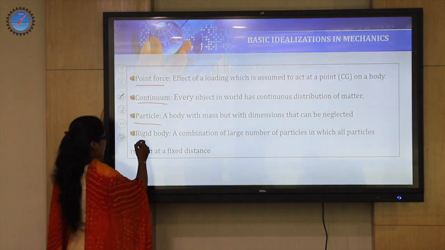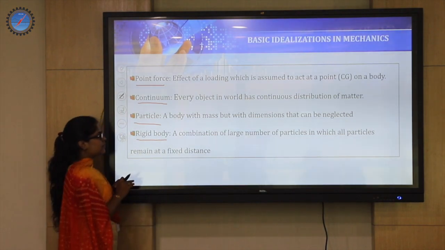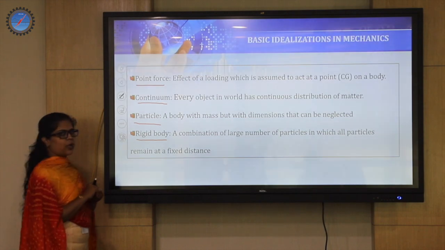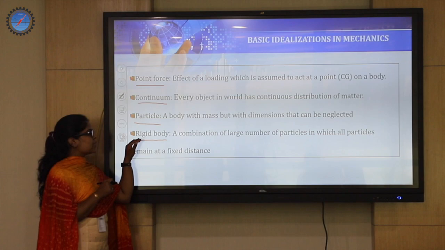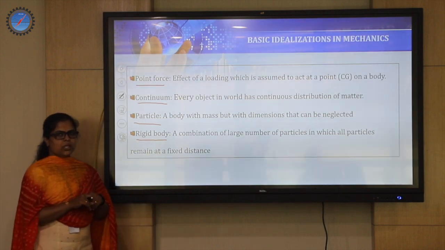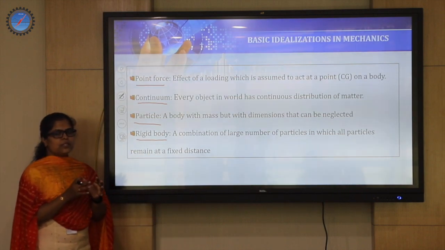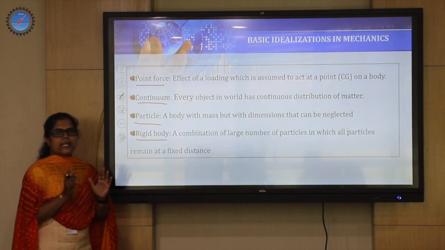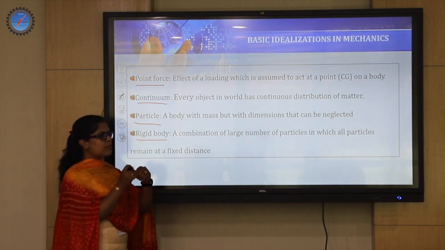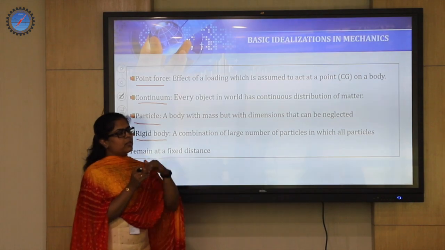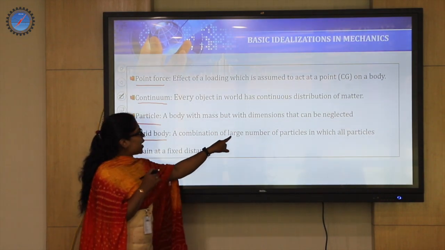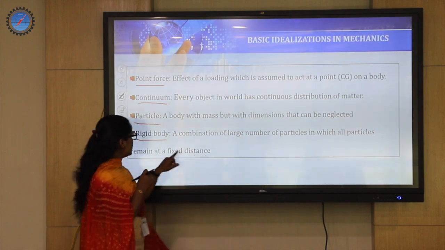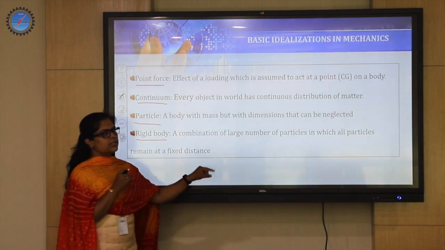Okay, and at last we have a very important assumption called rigid body. What does rigid body denote? Even the concept of rigid body is an assumption. There is no object in this world which is rigid in nature. Rigid means however much force you apply, you will get it back the same way. It is a combination of a large number of particles in which all the particles remain at a fixed distance.